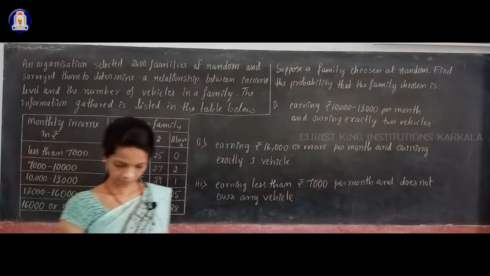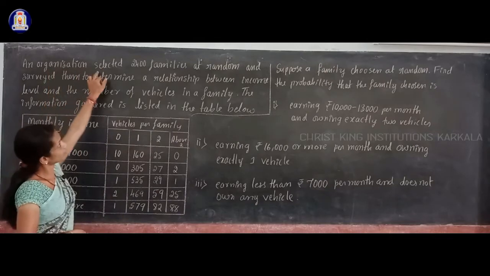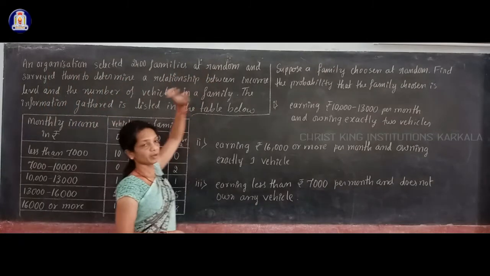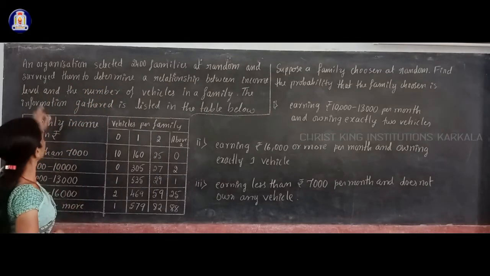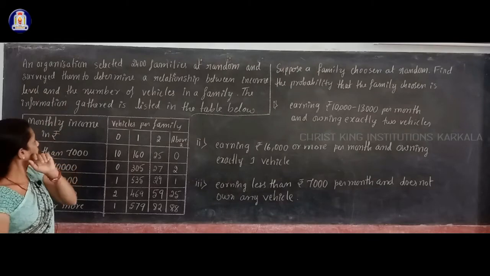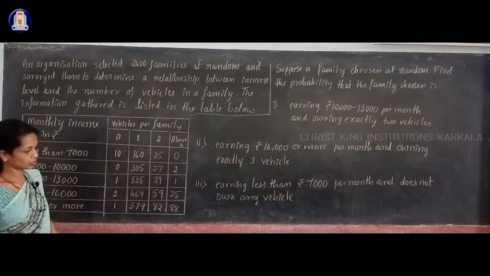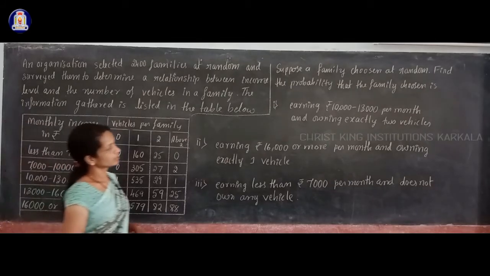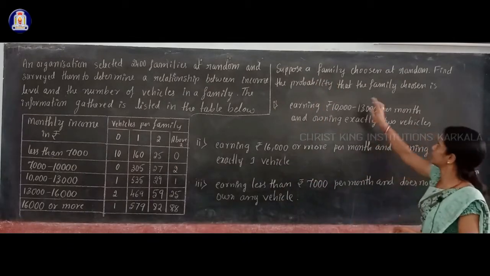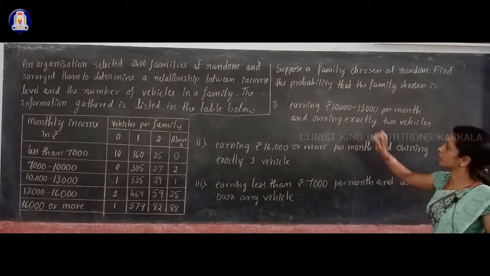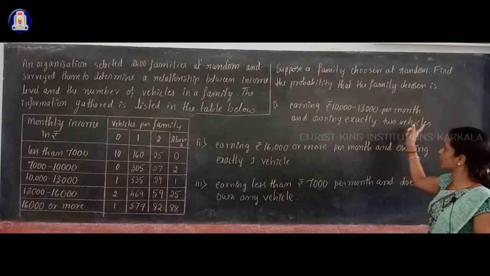Okay, thank you. The next problem: an organization selected 2400 families at random and surveyed them to determine a relationship between the income level and the number of vehicles in a family. The information gathered is listed in the table below. Suppose a family is chosen at random. Find the probability that the family chosen is earning rupees 10,000 to 13,000 per month and owning exactly 2 vehicles.